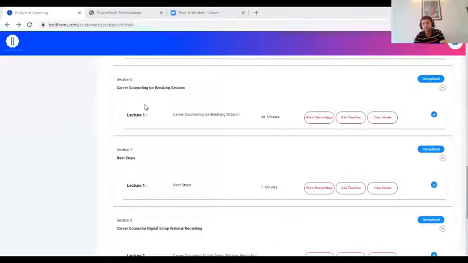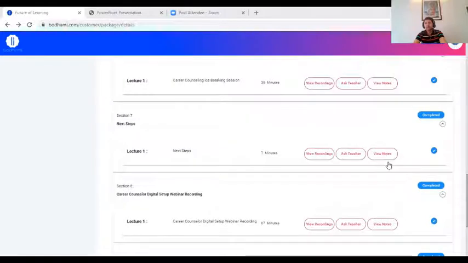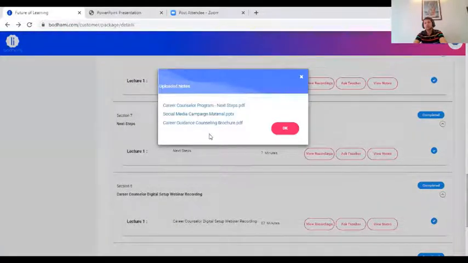You go through the recording and then you go to the view notes and download the ice breaking presentation that you can use for presenting to your customers, your parents or students. In the next steps, when you click on view notes, you will see three things. You will see the social media campaign material that you can download and start using for your campaigns on all your social media pages.